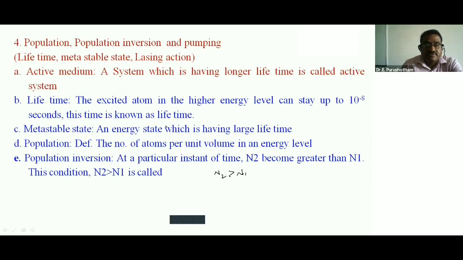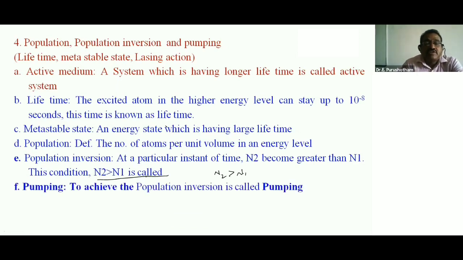This condition, N2 greater than N1, is called population inversion. To achieve population inversion is called pumping.